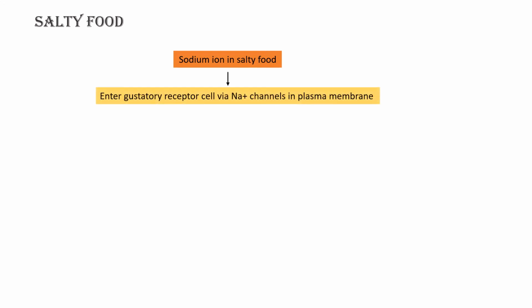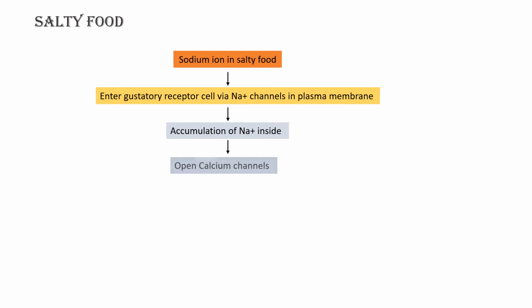Let's see how different food leads to the generation of the action potential or nerve impulse. So what happens in case of the salty food? The sodium ion is present in salty food. So sodium ion in salty food will enter the gustatory receptor cell via a sodium channel in the plasma membrane. After entering into the gustatory receptor cell, there is an accumulation of sodium.